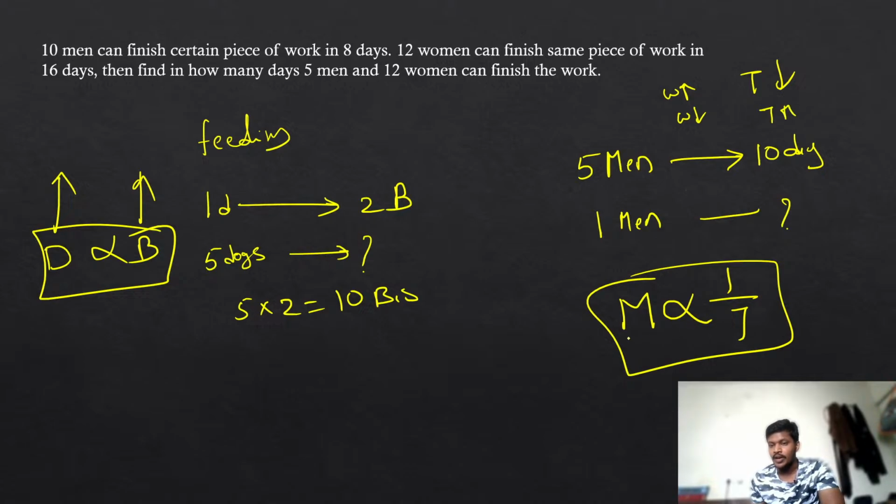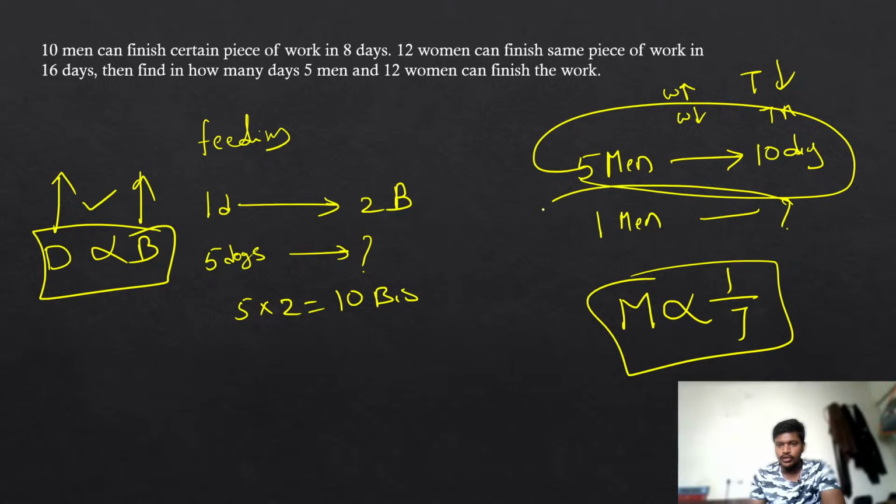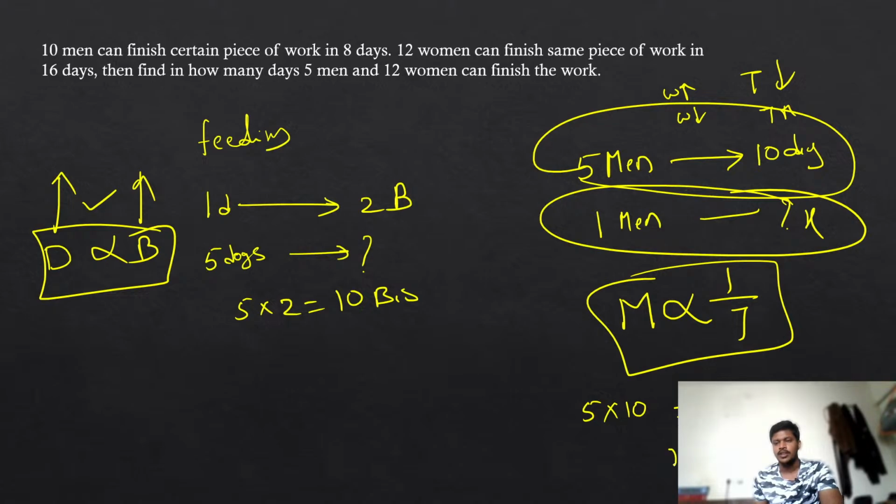So whenever you are having an inversely proportional relation, you should not do the cross multiplication. Cross multiplication will be carried out when you are having a direct relation. You have to do linear multiplication when you are having an inverse relation. Inverse relation means you have to multiply these two, and that value should be equal to these two. Let us take this value as x. That means 5 into 10 should be equal to 1 into x. x should be 50. So if only 1 man is working, I am going to take 50 days.